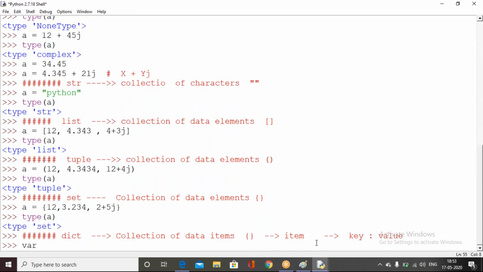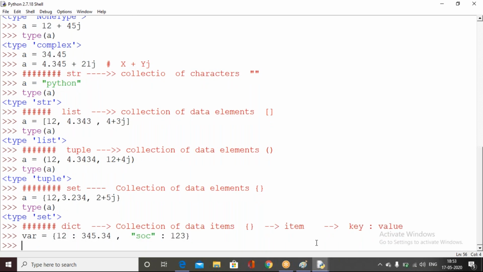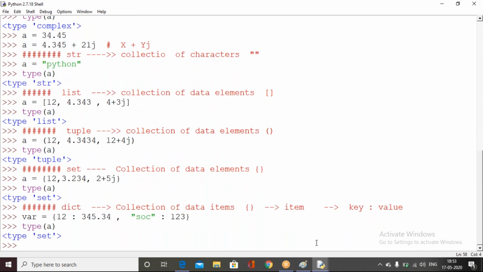For example, I have one particular variable var, and within the curly braces I can hold the key as an integer, and the corresponding value also as an integer or float, it's up to your choice. For example, I can hold the key as a string and the corresponding value as, for example, an integer. It's up to your choice. In such a way you're collecting the items. This kind of data type we call a dictionary data type.